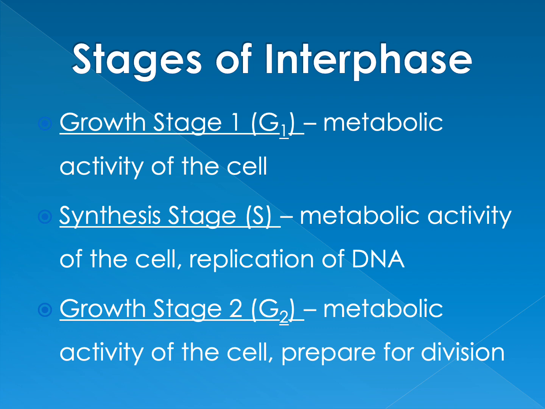During synthesis, again, metabolic activity is continuing, but remember during synthesis, the DNA is going to get replicated. The DNA has a copy made. And then G2, which is the growth stage 2, continuing with metabolic activity, but now the cell is going to prepare for cell division. It's getting ready to go into mitosis.